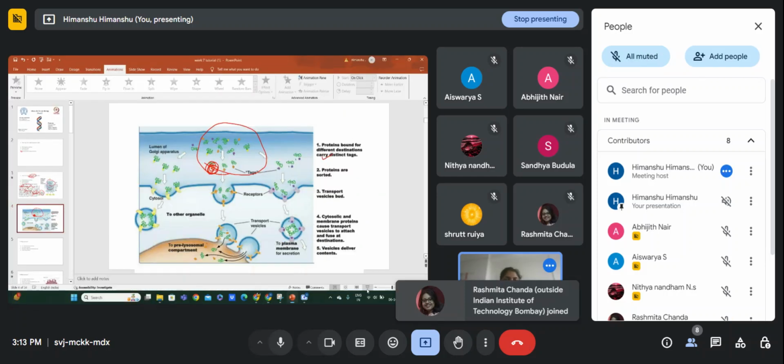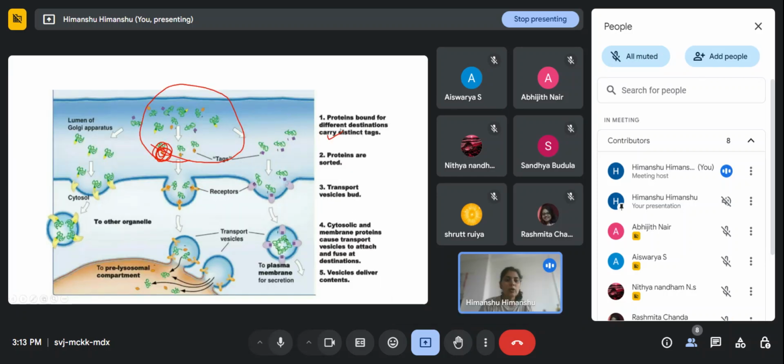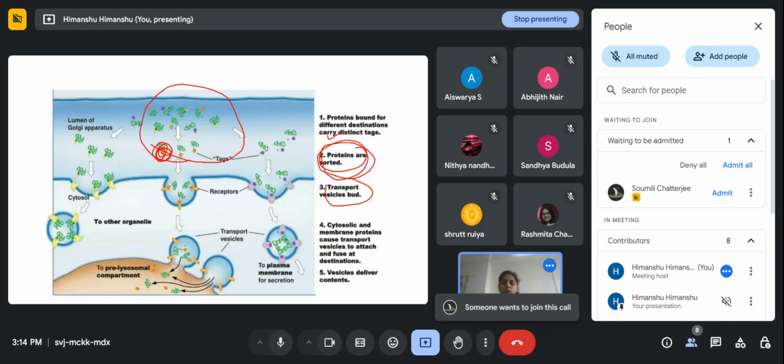So once these proteins have this distinct tag, then these proteins will be sorted. After the sorting, vesicle buds will form and transport them. Then cytosolic and membrane proteins cause the transport vesicle to attach and fuse at their destination.